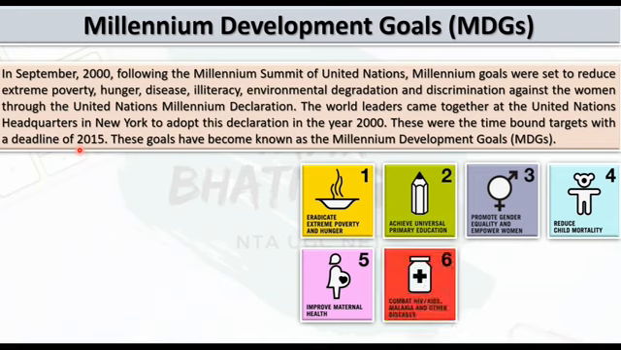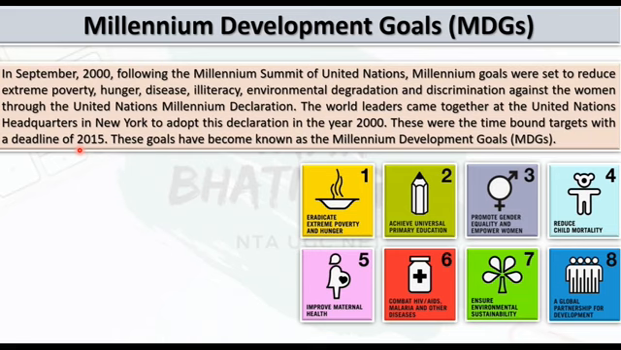Sixth is to combat HIV, AIDS, malaria and other diseases. Seventh is to ensure environmental sustainability. Eighth is to develop a global partnership for development.